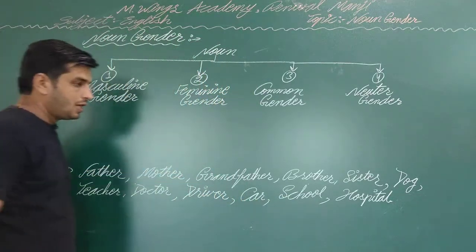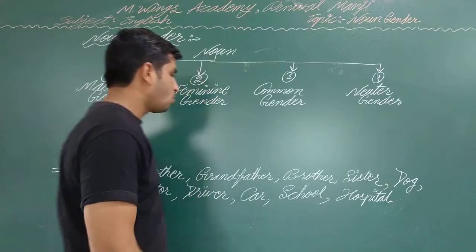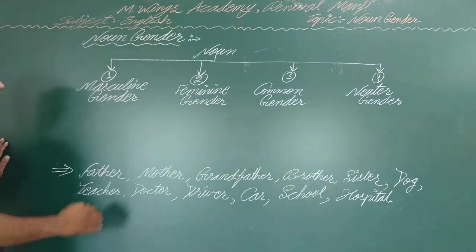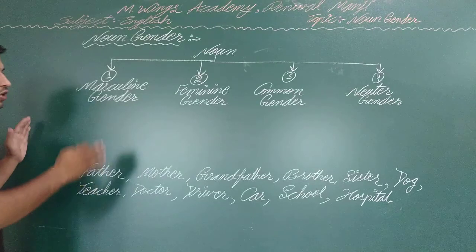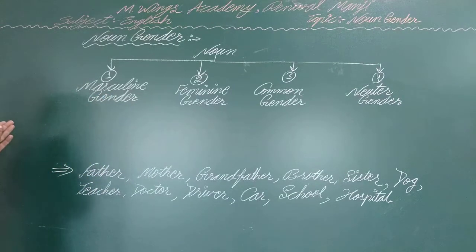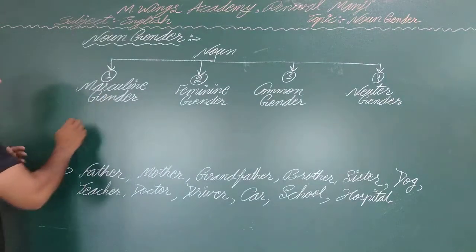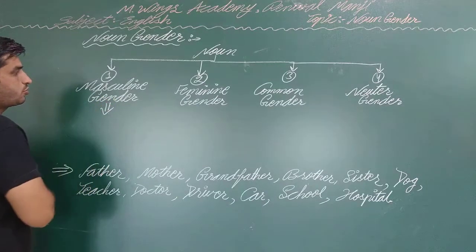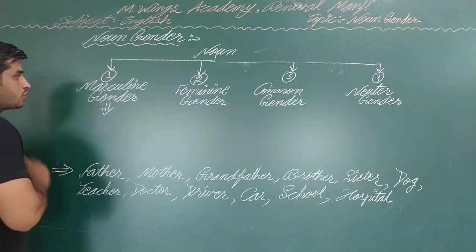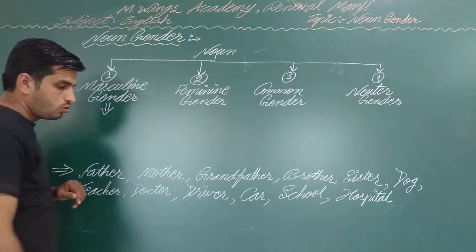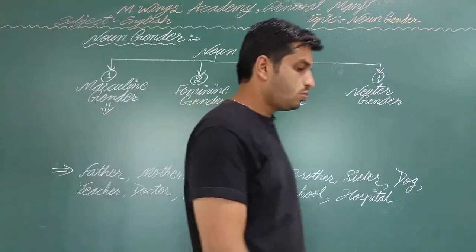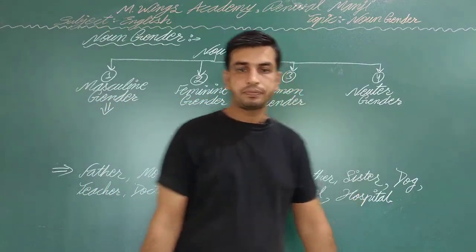Maybe some more others also. So now we divide these words into four genders. First of all, we talk about the masculine gender. A masculine gender represents all those persons who are male.